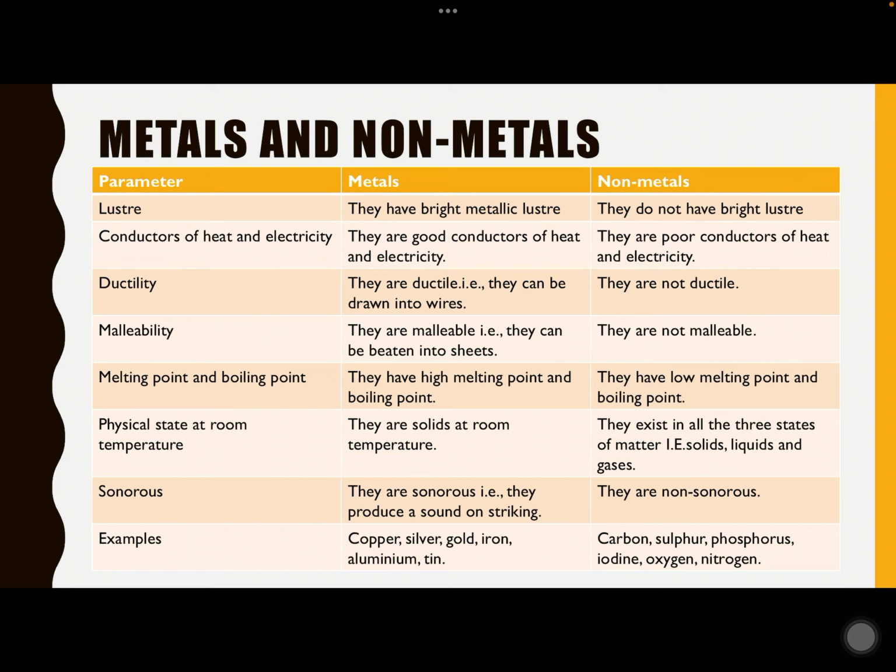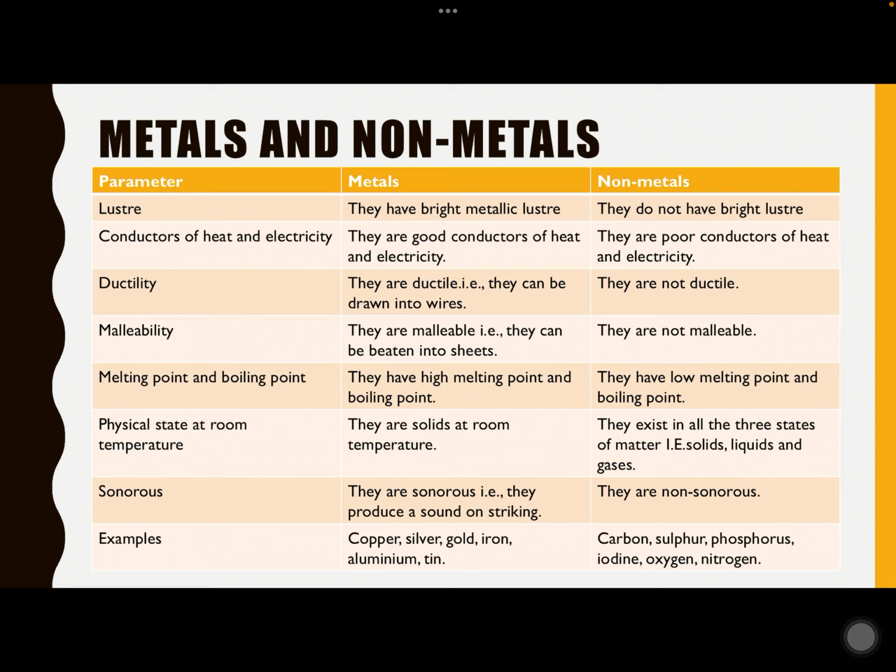Now, here are certain parameters that will help us to distinguish between metal and non-metal. Metals have bright metallic luster, while non-metals do not have bright luster. Metals are good conductors of heat and electricity, while non-metals are poor conductors of heat and electricity, which means they do not conduct heat and electricity. Metals are highly ductile, which means that they can be drawn into wires, but non-metals cannot be drawn into wires, so they are non-ductile.